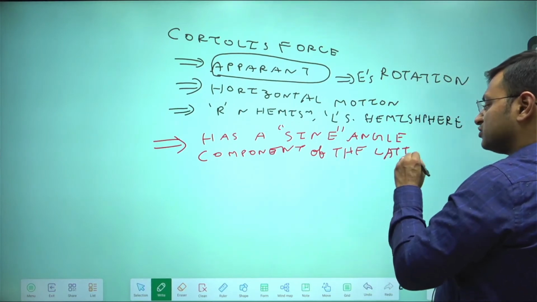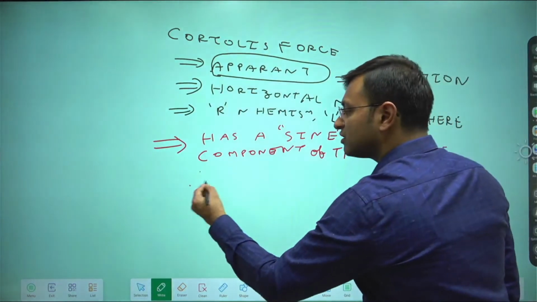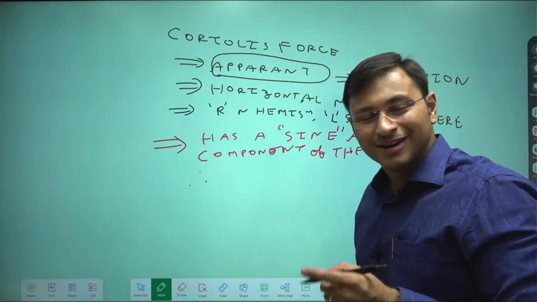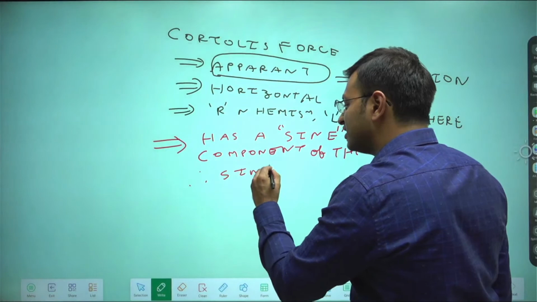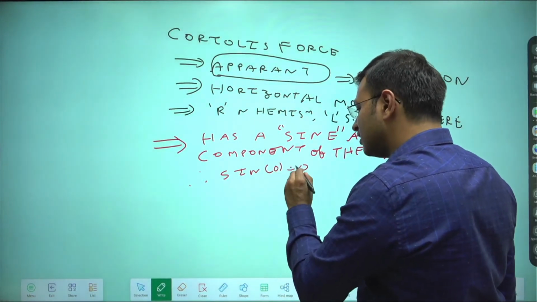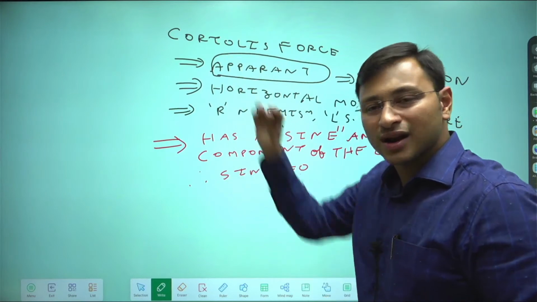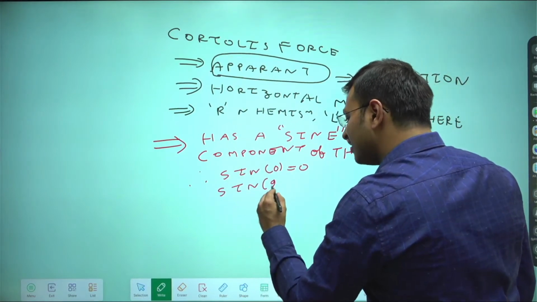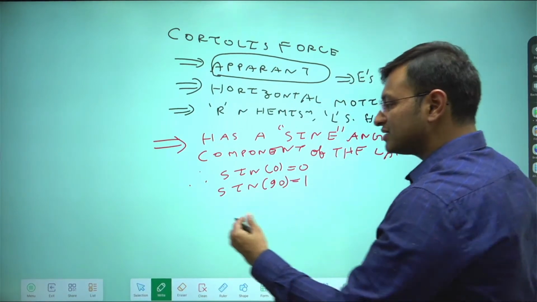Because of this, if you consider the Coriolis force on the equator, Coriolis force will be 0. Why? Because sine 0 degrees is 0. And if you consider the Coriolis force on the polar locations, sine 90 will be 1.